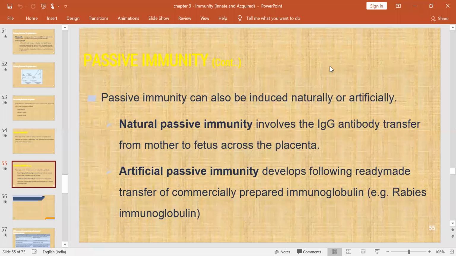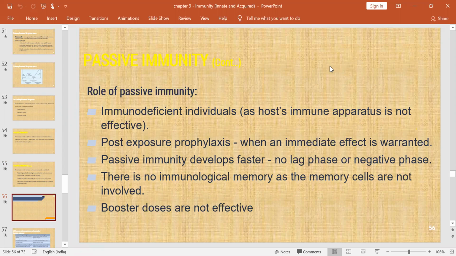Another one, artificial passive immunity, develops following ready-made transfer of immunoglobulins. In case of active disease of rabies, definitely there is a need for immunoglobulins. This will help in mounting the immune response. This is artificial passive immunity.